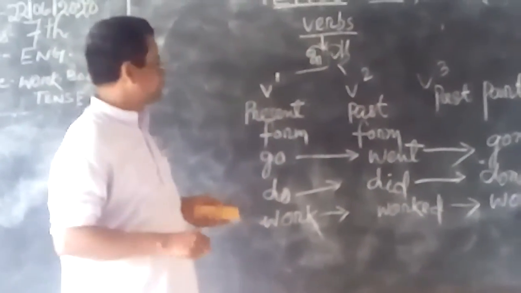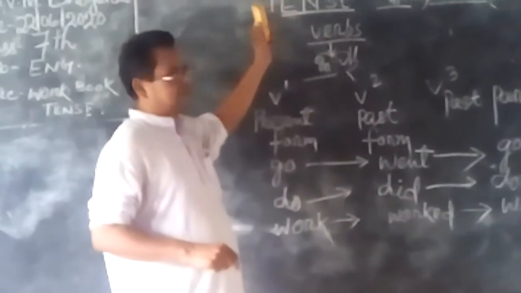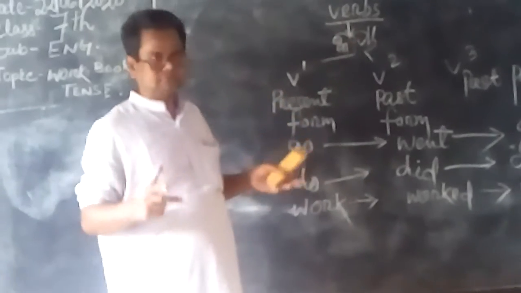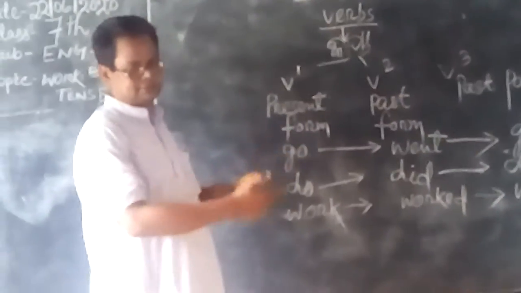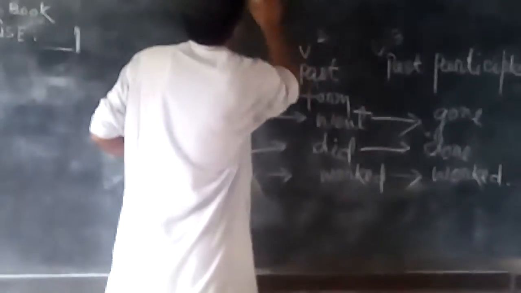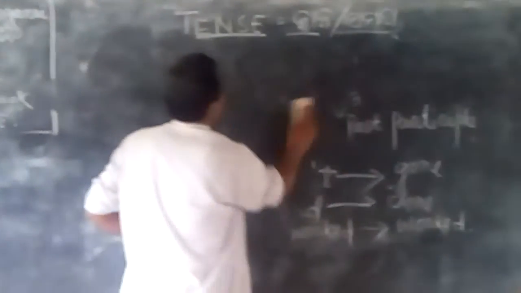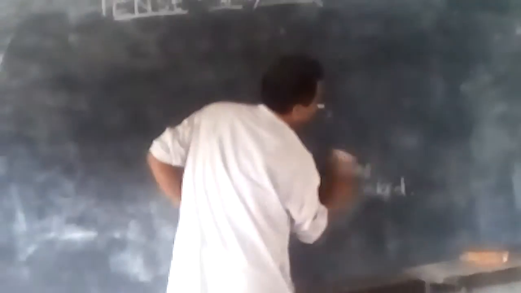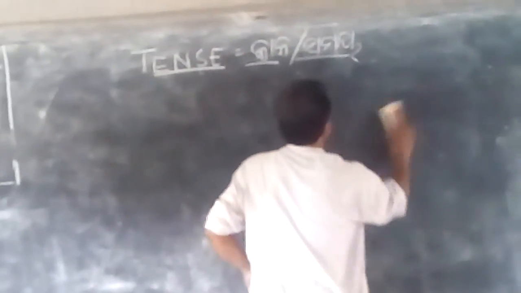Now I am going to teach you the tense form, how it changes from one to another. So take down this. I will discuss the tense form. First of all, I am taking the present form, present tense.